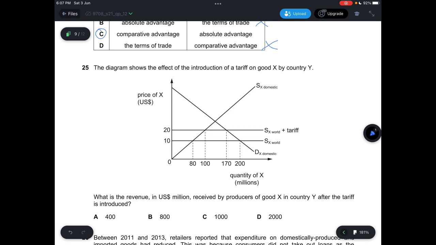So now, because of this increase in tariff, your quantity of X would be at 100 million, and then your price of X is at $20. So you multiply 20 with 100, you get 2,000 million. So that would be 2,000 million US dollars. So 25 should be D. Yep, so I'll say it's D because it's this entire thing.